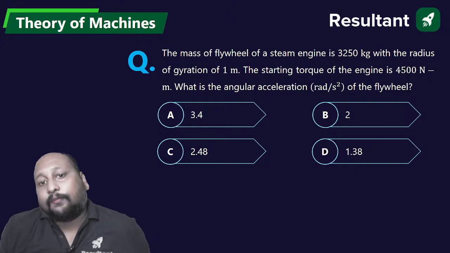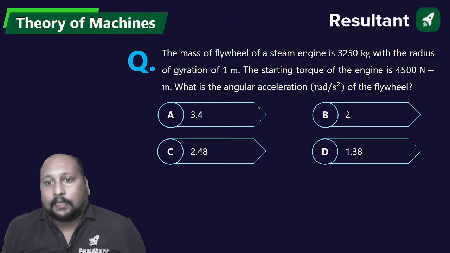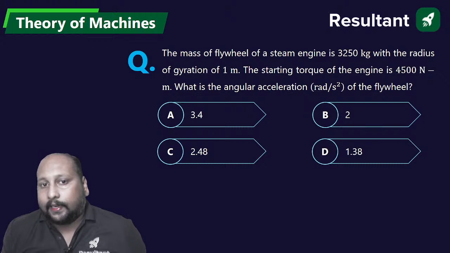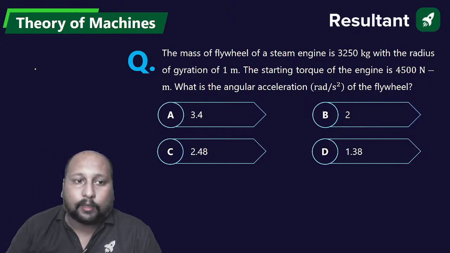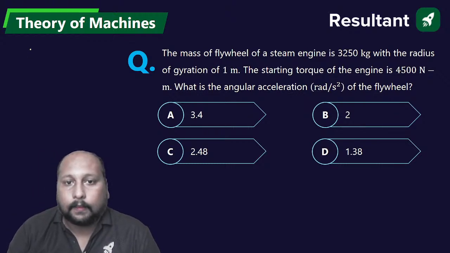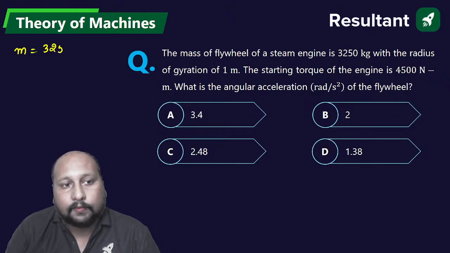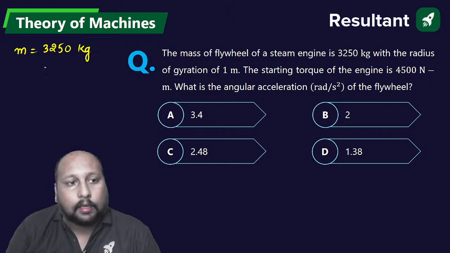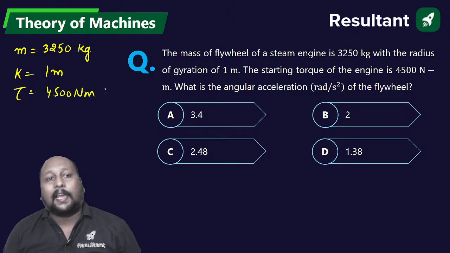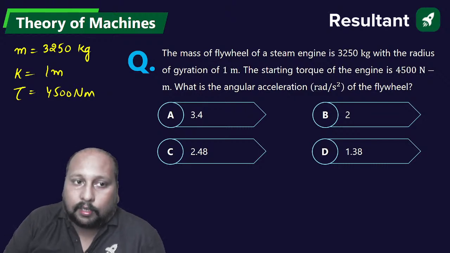The mass of the flywheel of a steam engine is 3250 kg with a radius of gyration of 1 meter. Okay, what is given? Mass is equal to 3250 kg. The radius of gyration is equal to 1 meter. The torque is equal to 4500 Newton meter. What is the angular acceleration? Very easy question.